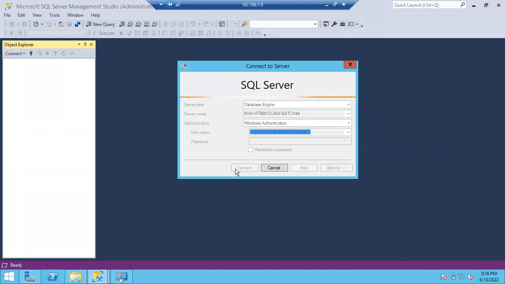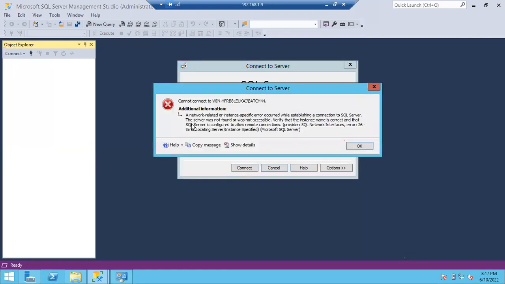If you want to see, you can see what error you will get. In case the server is not up and running, or the server is not installed with that name, you can see this very big error. Just remember this error. In what cases will we get it? The SQL Server is not up and running, or the server is not installed with that name. This is the error you will get.